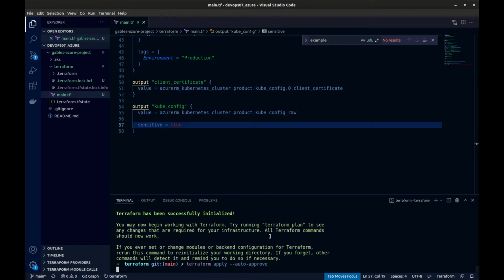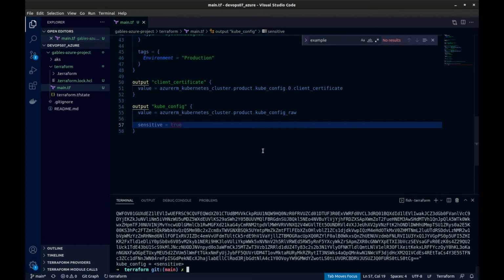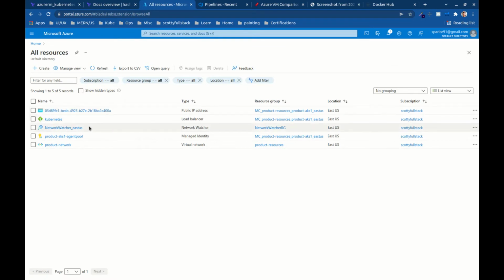And this is going to take several minutes for standing up 3 resources, one of those being a cluster. So you might want to pause your video and wait for it to complete. All right, so it looks like my Terraform just wrapped up here. So, pause your video if you're not there yet.